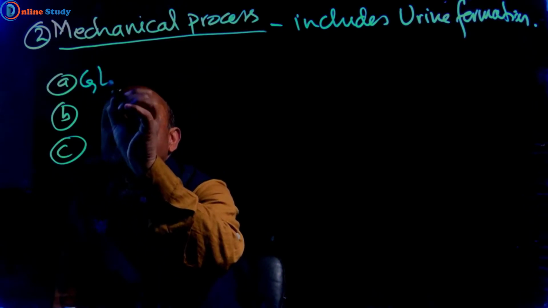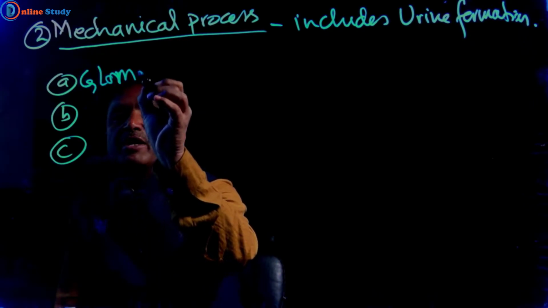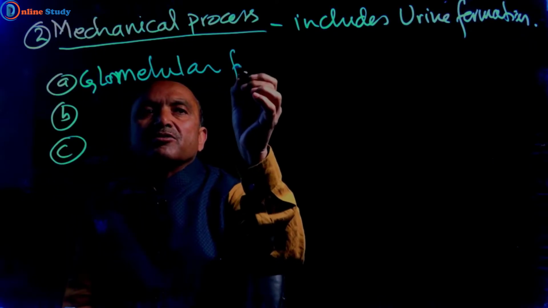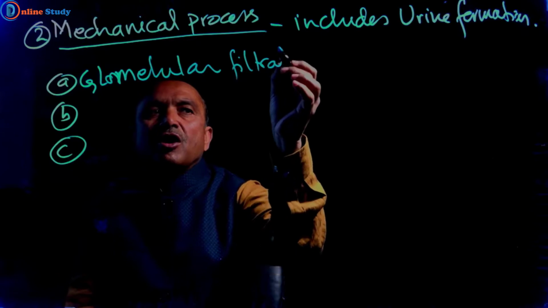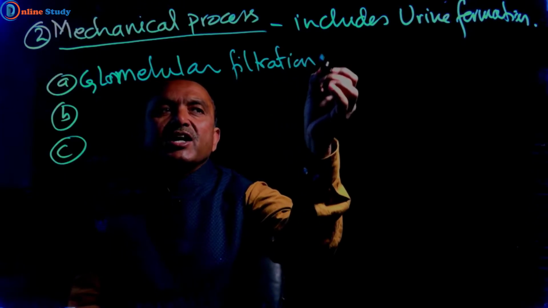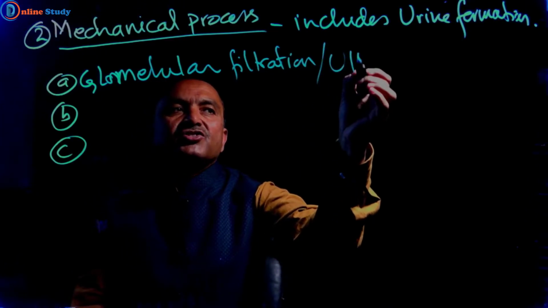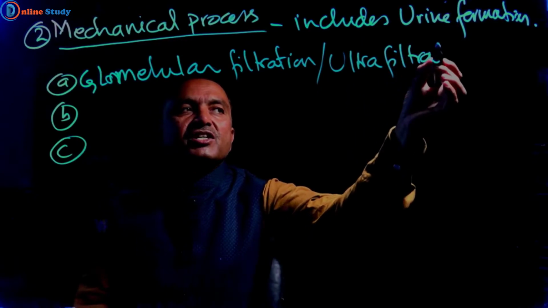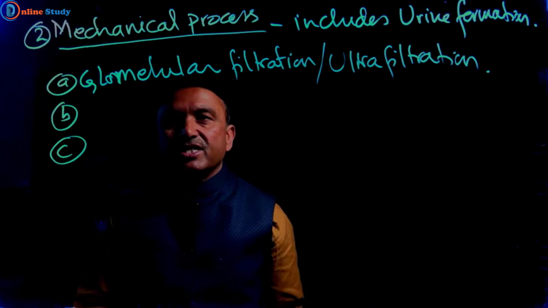First step is glomerular filtration, or we can say ultrafiltration.